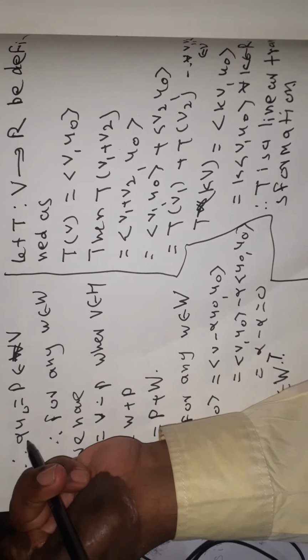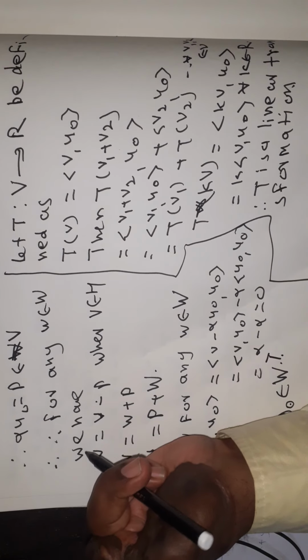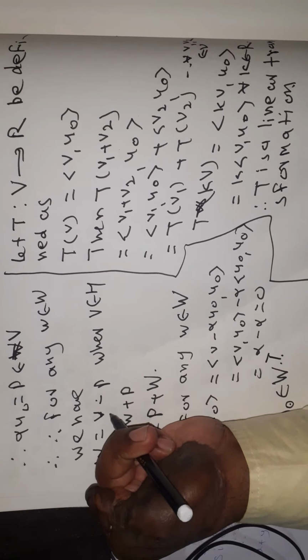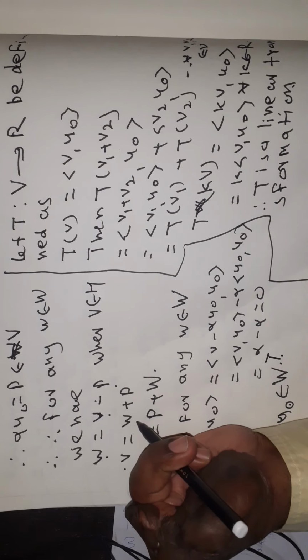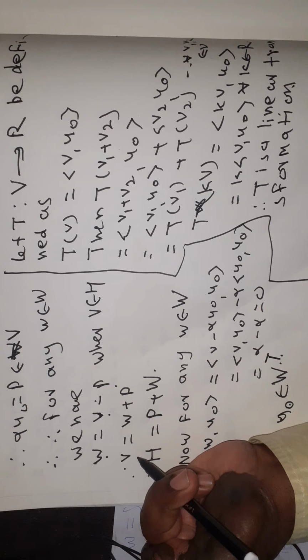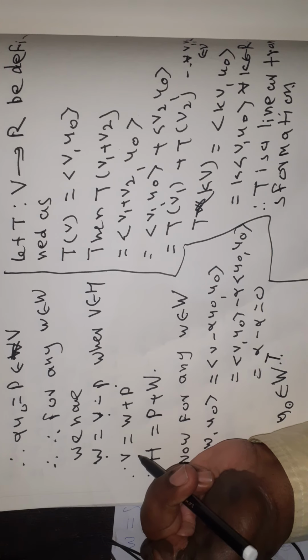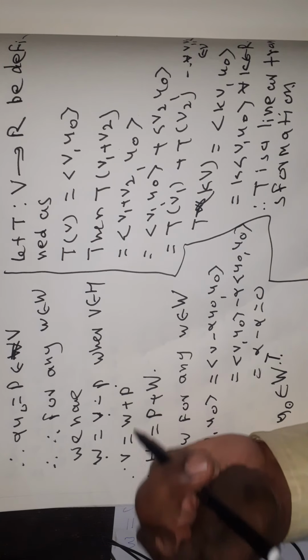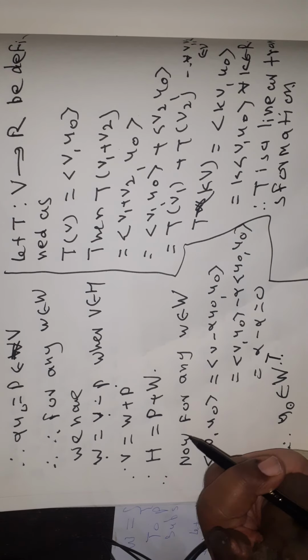Each element of W is of the type V minus αU0 where V belongs to H. Let αU0 be equal to P, which belongs to V. Therefore for any w belonging to W, we have w is equal to V minus P where V belongs to H, and therefore V is equal to w plus P. This means all the elements of H are expressed as a sum of the elements of W and P, and therefore H is equal to P plus W.